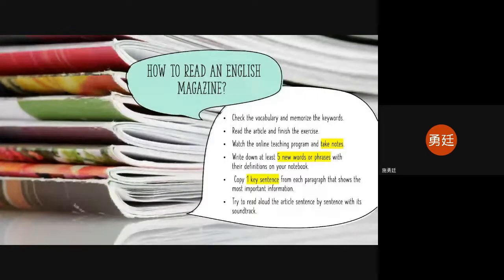For the next step, we can move on to write down at least 5 new words or phrases with their definitions in your notebook. For definitions, you can choose to write them in English, or you can also try to write them in Chinese. Basically, it'll help you understand what those words mean. So we focus on the meaning of the words here. There'll be something like this one.